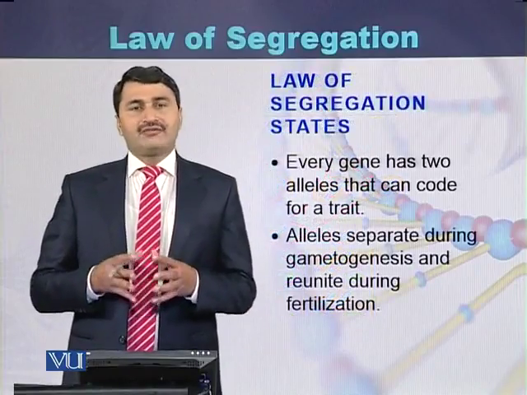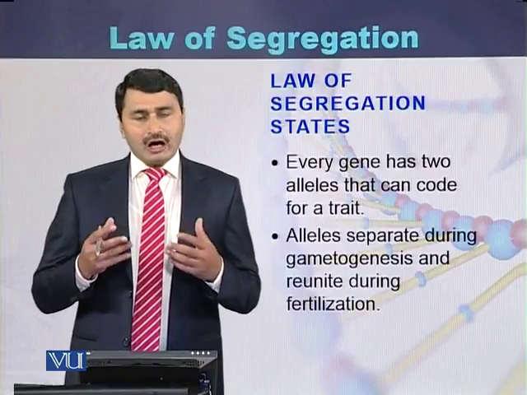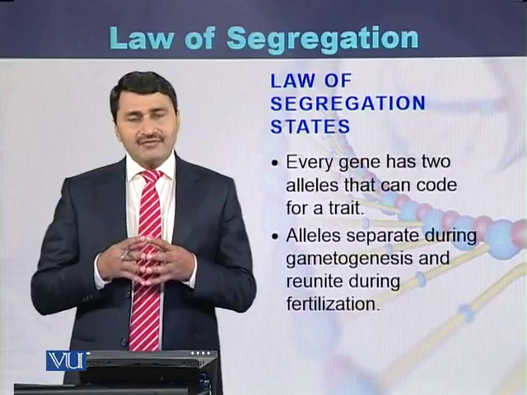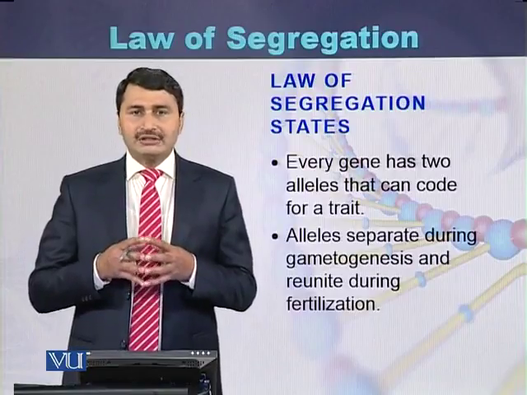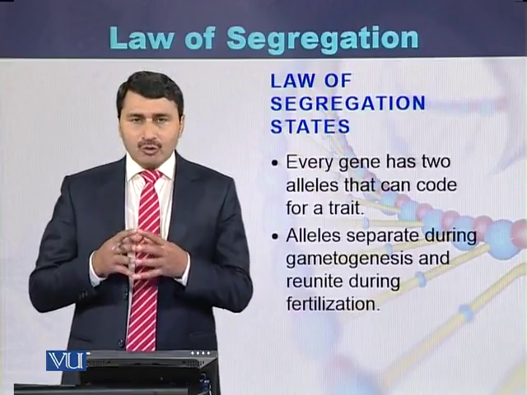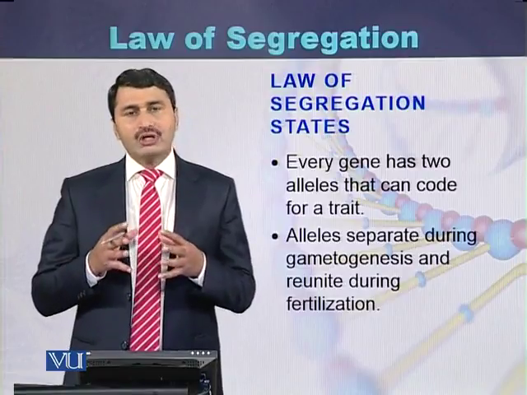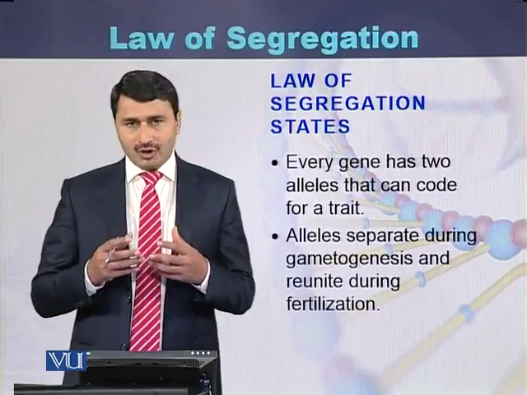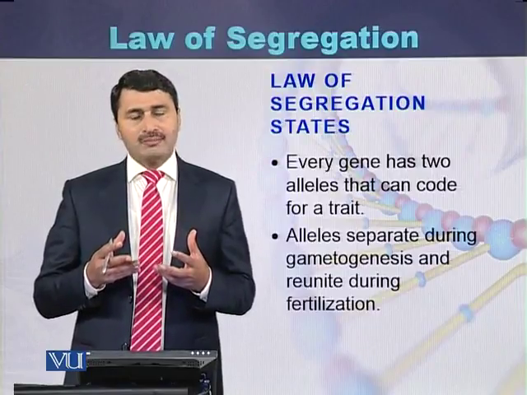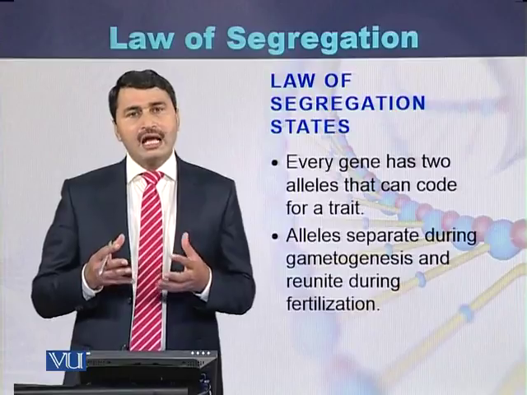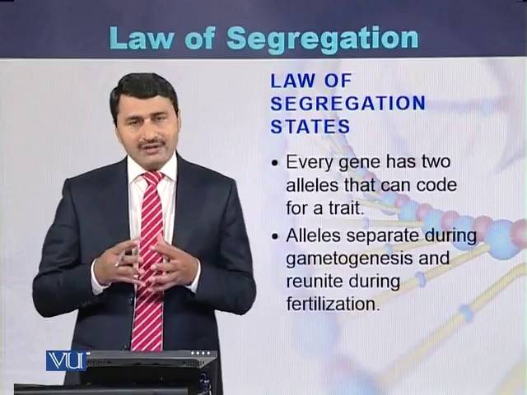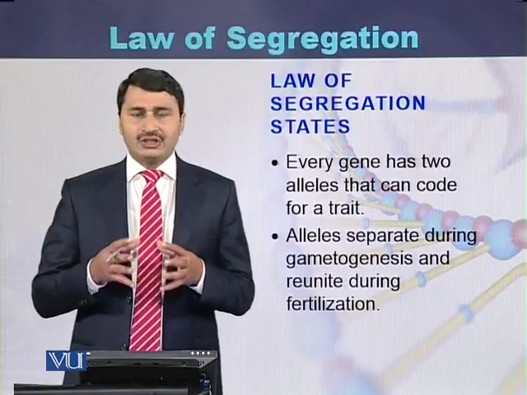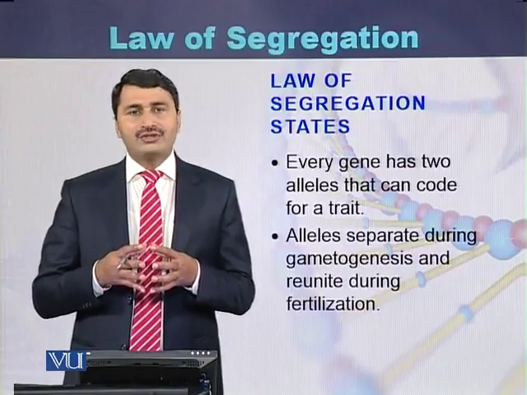If we conclude the law of segregation, it states that every gene has two alleles. The gene encodes for a trait. These two alleles separate from each other during gametogenesis, or during gamete formation, and the alleles unite with each other during the process of fertilization. So this is the summary of the law of segregation.